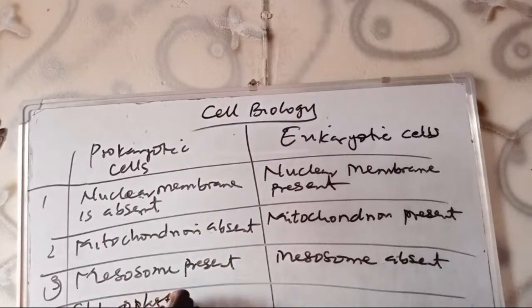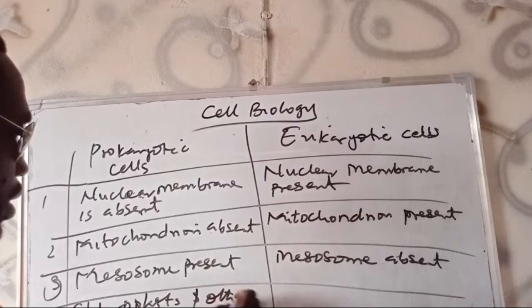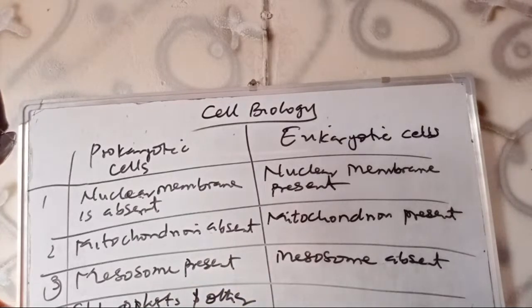Chloroplasts and other plastids are absent.